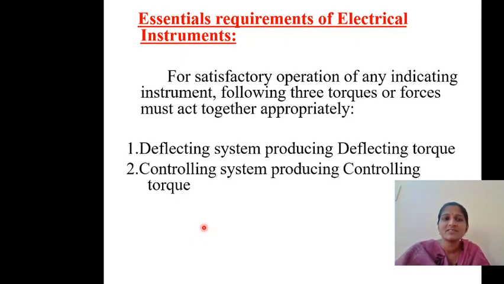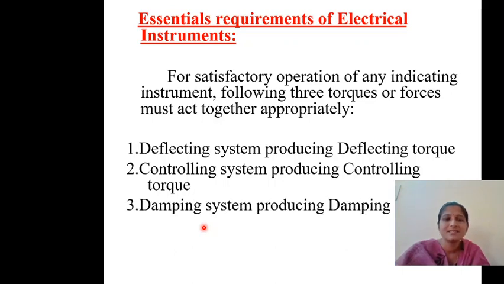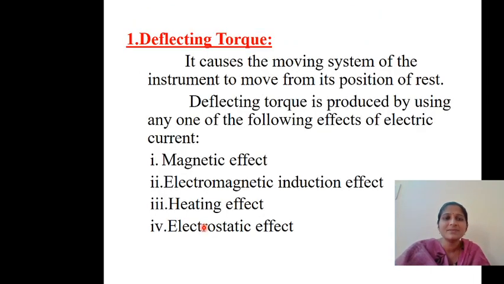Those are, first one, deflecting system producing deflecting torque, second one, controlling system producing controlling torque, and the third one, damping system producing damping torque. Now we shall discuss one by one. First one, deflecting system producing deflecting torque. So what is the meaning of deflection first? Deflection means, I am taking an ammeter as an example here.